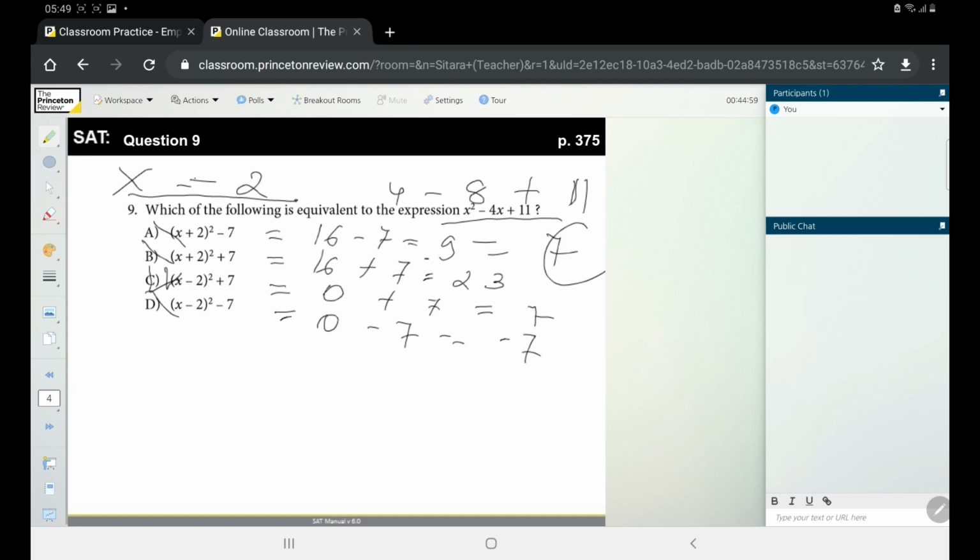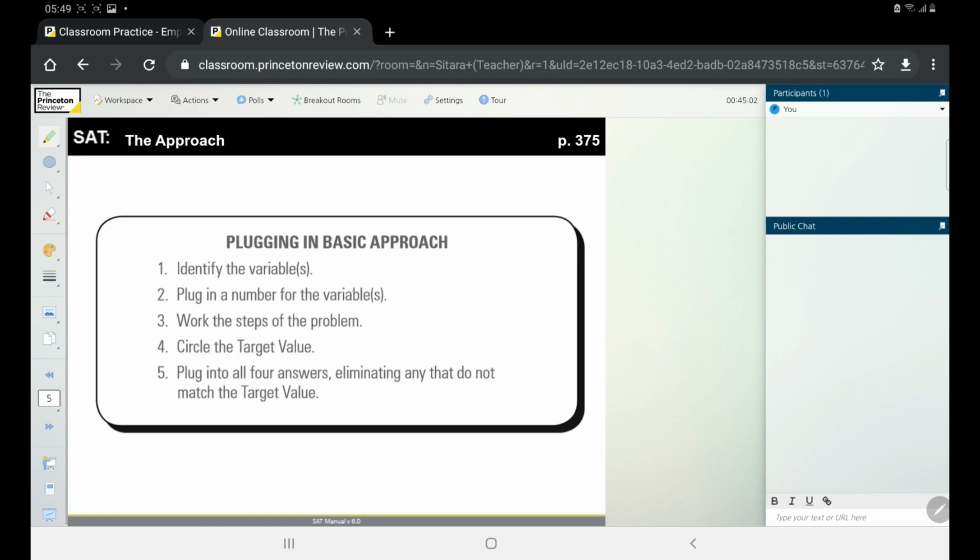Now let's see the steps of what we have done here. Firstly, we need to identify the variable, and we identified it was x in our case. Plug in a number for the variable, and we plugged in 2 for x. Work the steps for the problem, and we worked it and got a target value of 7. Circle that target value and plug into all 4 answers, eliminating any that do not match the target value. And that is what we have done just before. These were the steps of the basic approach for plugging in.